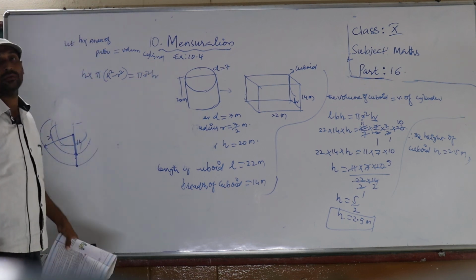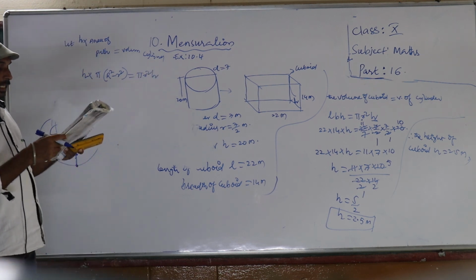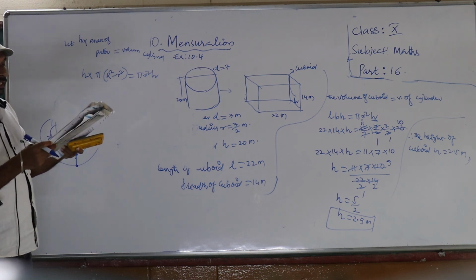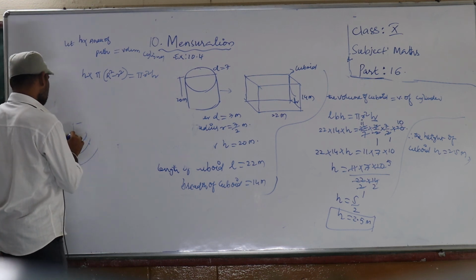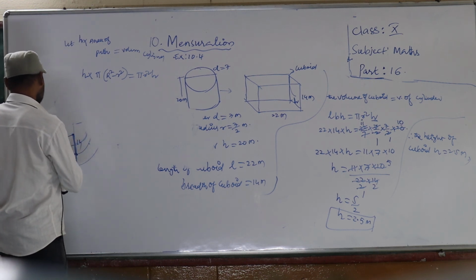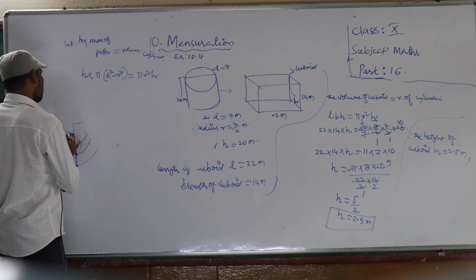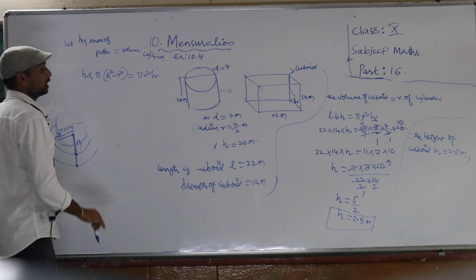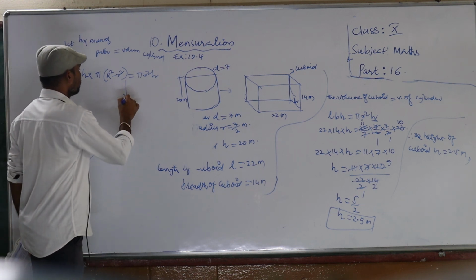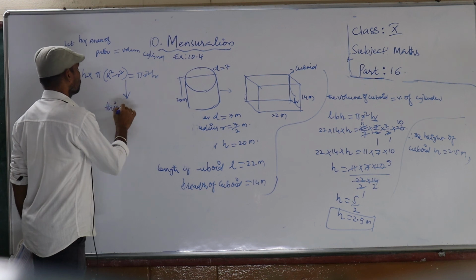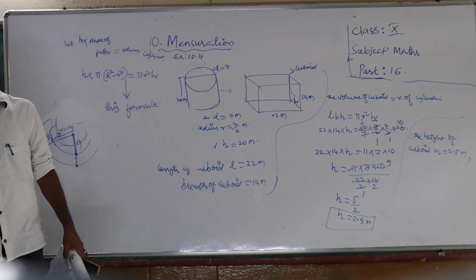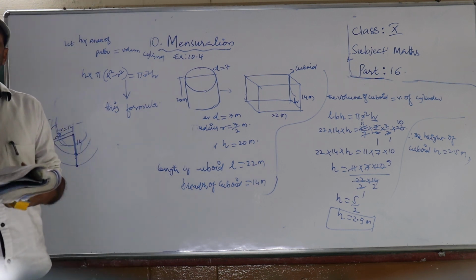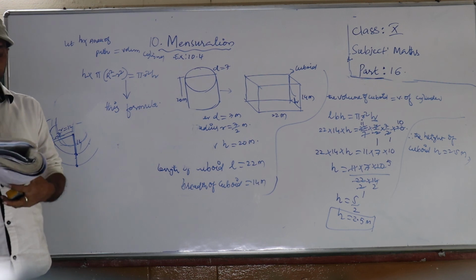All values you have. Here the width of the embankment is 7 meters. So the first radius is 14, then the second one is 21. So by using this formula, you try it, then you will get the answer. Otherwise, we'll discuss later, children, then we'll go for the next problem.